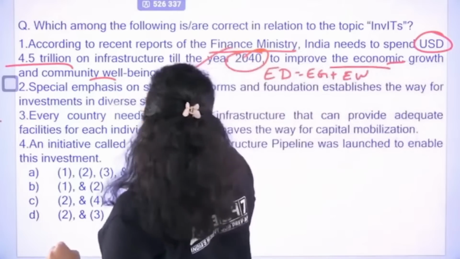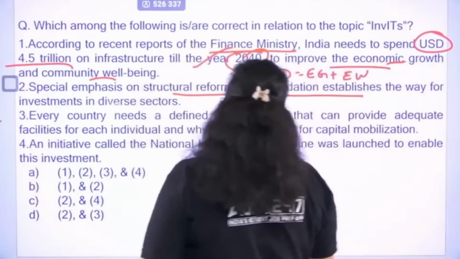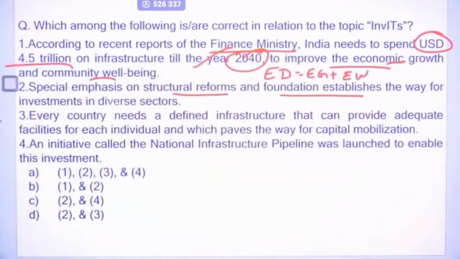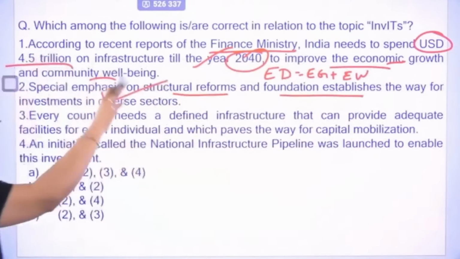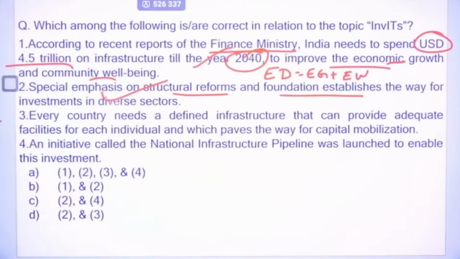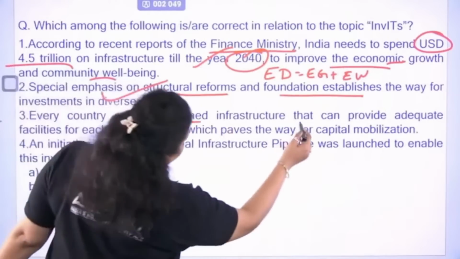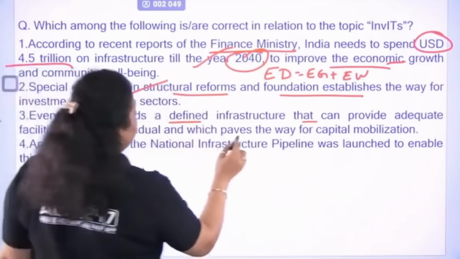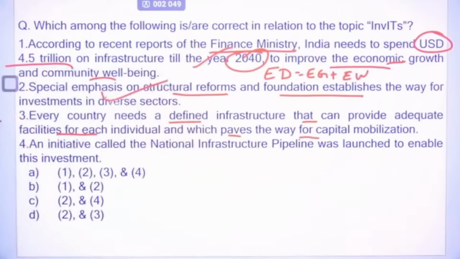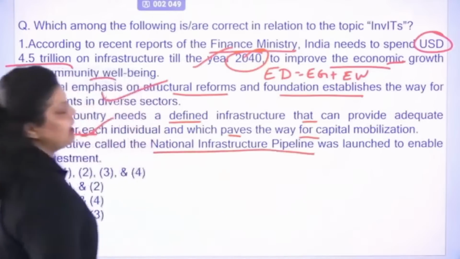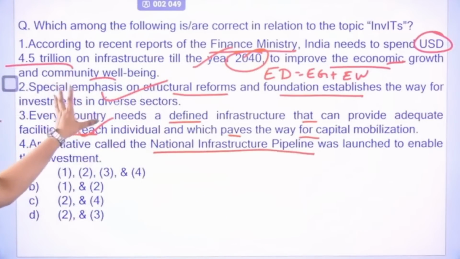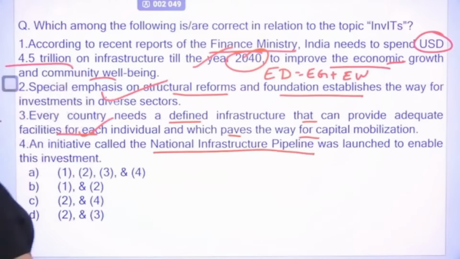Second, a special emphasis on structural reforms and foundation establishes the way for investment in diverse sectors. This is also true. You have to give special focus to structural and foundation establishment. Third, every country needs a defined infrastructure that can provide adequate facilities for each individual and which paves the way for capital mobilization. So every country has to define that infrastructure will provide the facilities to each and every individual which are required for a proper livelihood. This is also true. Now, an initiative called the National Infrastructure Pipeline was launched by the government for this particular investment only. So all of the statements are correct.